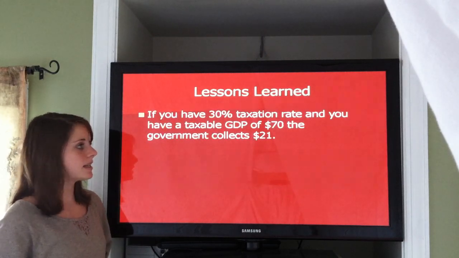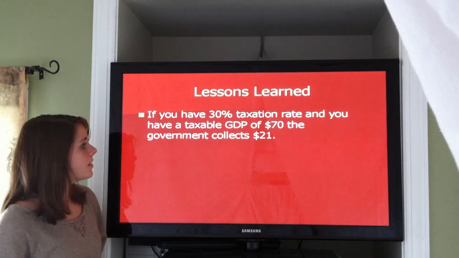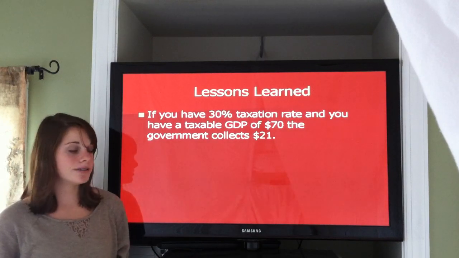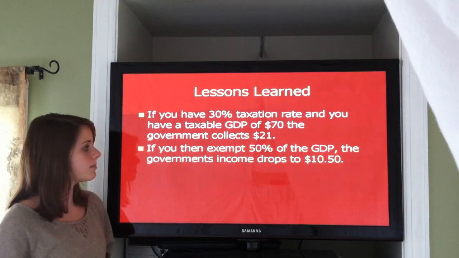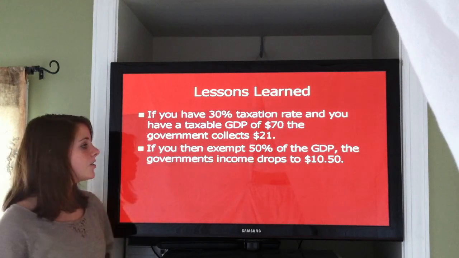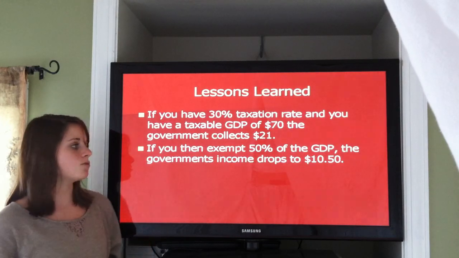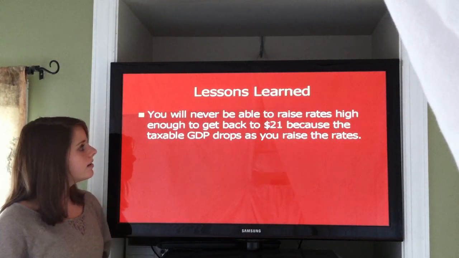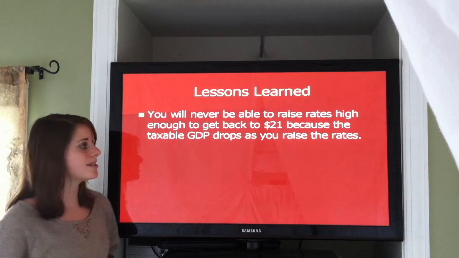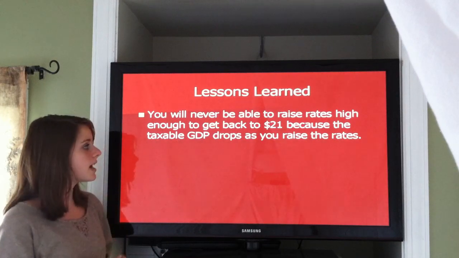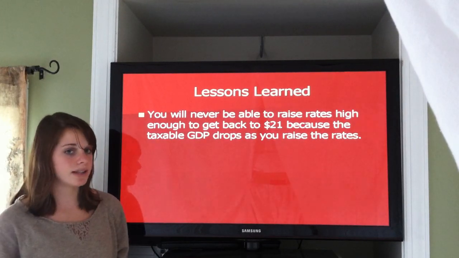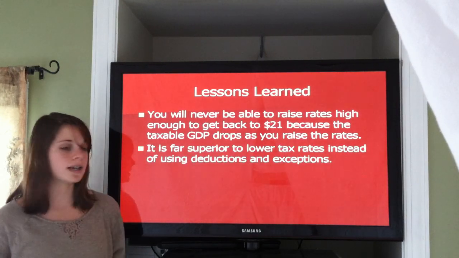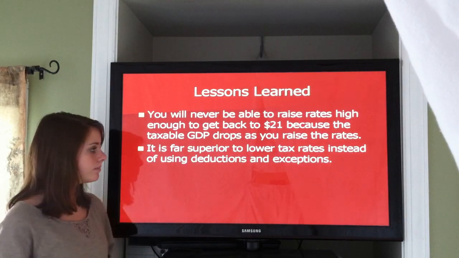If you have a 30% taxation rate and you have a taxable GDP of $70, the government collects $21. If you then exempt 50% of the GDP, then the government's income drops to $10.50. You will never be able to raise rates high enough to get back to $21 because taxable GDP drops as you raise the rates. It is far superior to have low tax rates instead of using deductions and exemptions.